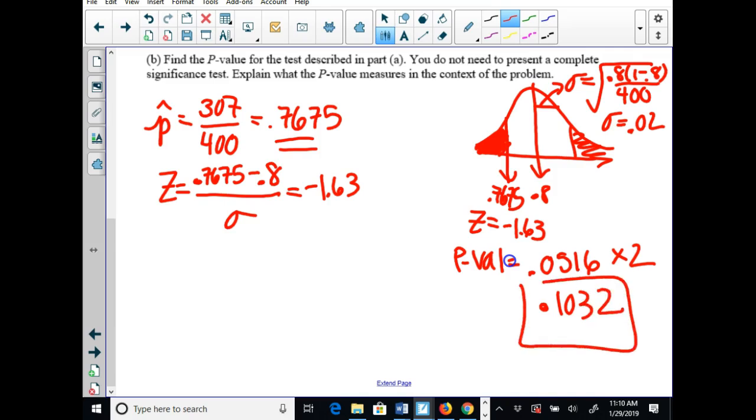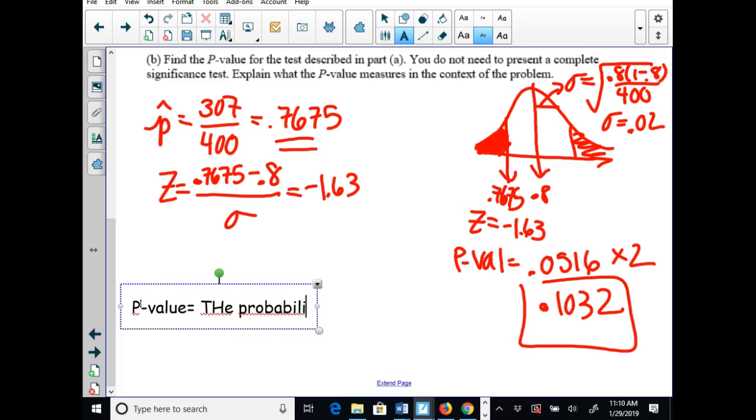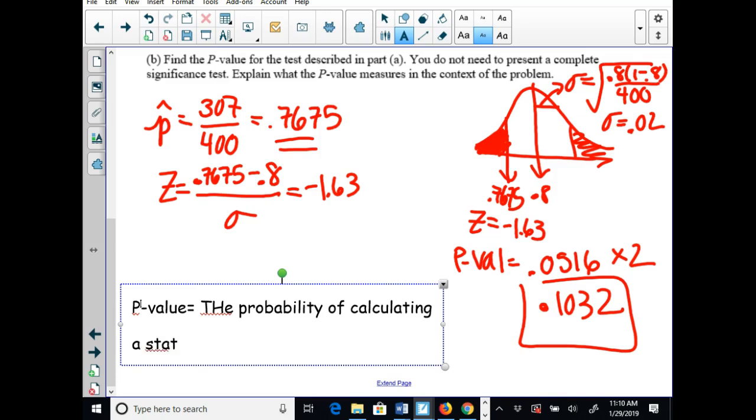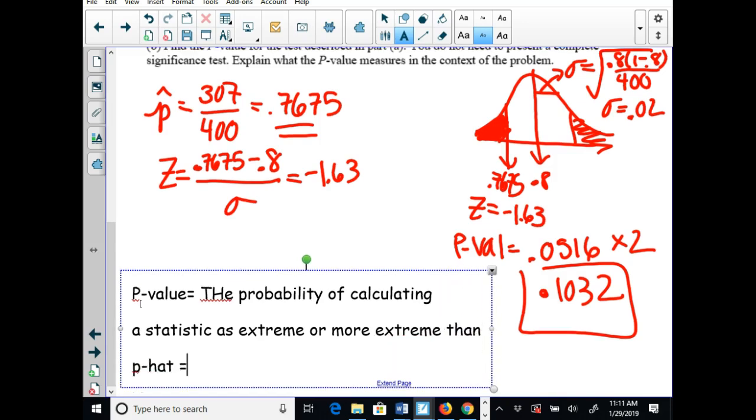And now it says, explain what the p-value measures in context of this problem. It is not asking you to draw a conclusion here. It is asking you what the p-value is. So in this case, the p-value is the probability of calculating a statistic as extreme or more extreme than our p-hat equals 0.7675, given the null hypothesis is true.